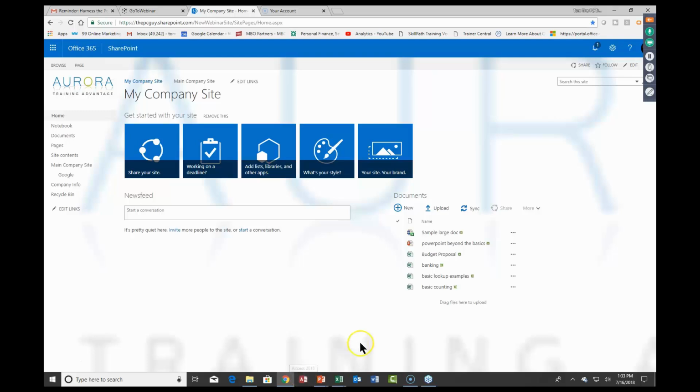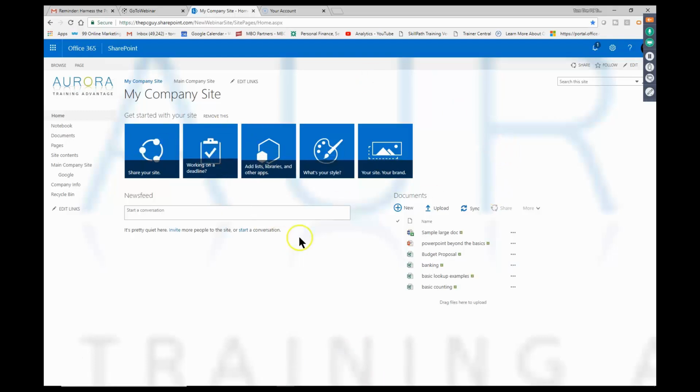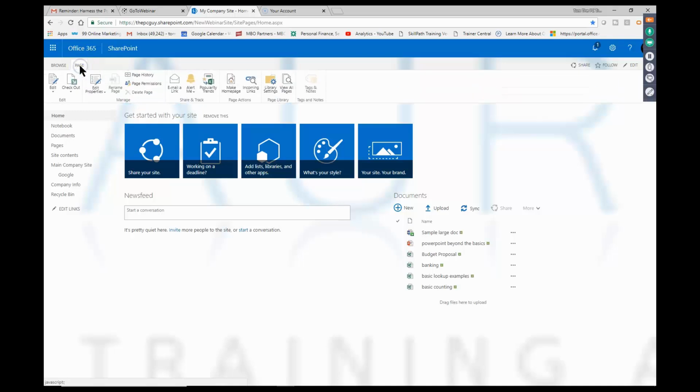So next thing I want to show you is maybe changing this page. So if you have control over your site, then you want to start making your page look in a different way as well. So I'm going to pick on the page tab up there, and then we're going to edit the page. But of course, you have to be an admin to be able to do this. Visitors of your site, of course, would not be able to edit the page. So I'll pick on page and I'll pick on edit.